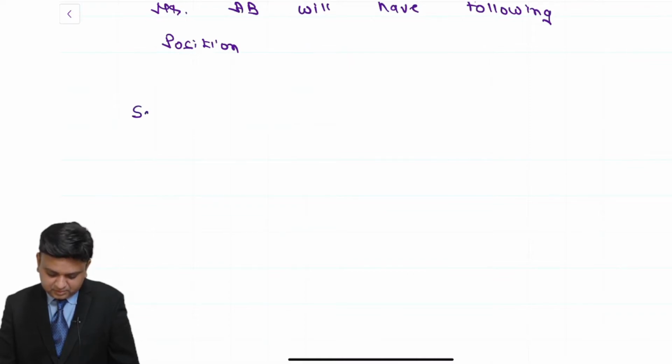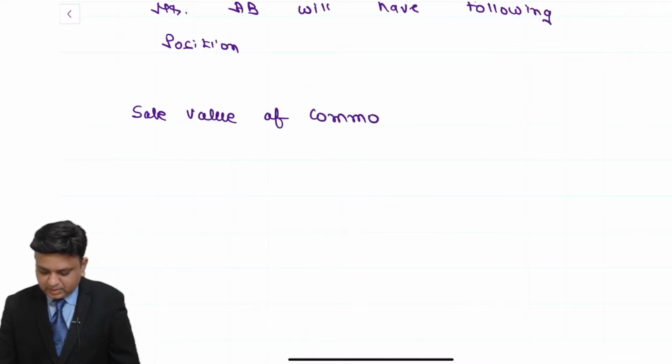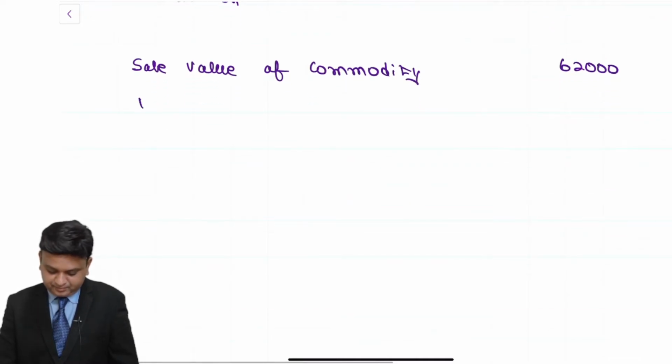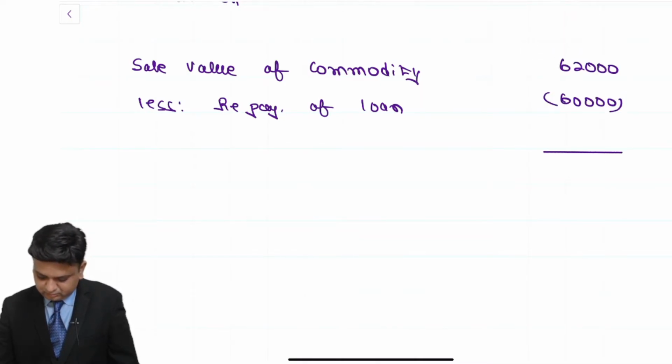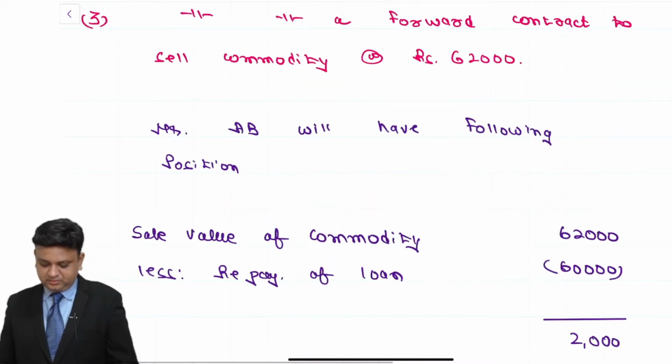In that, sale value of commodity 62,000 less repayment of loan 60,000. So the difference is 2,000.